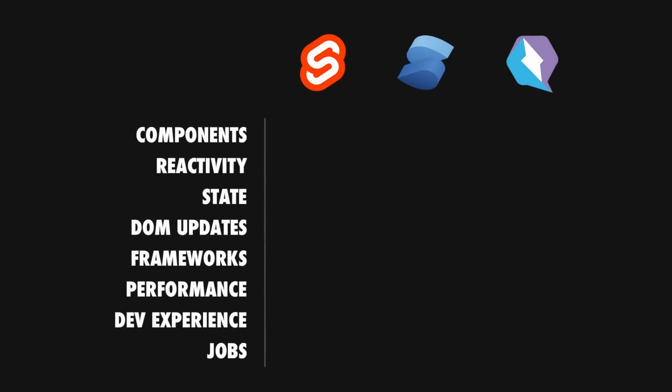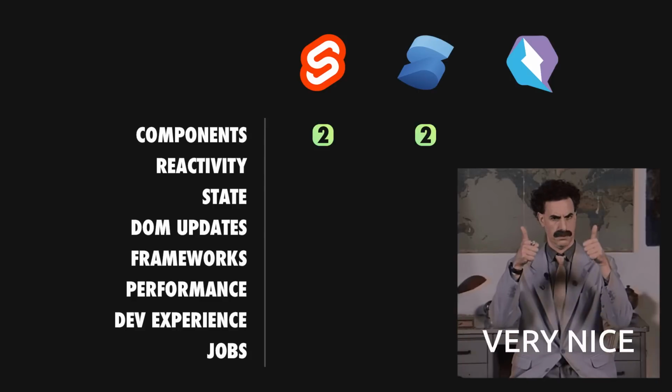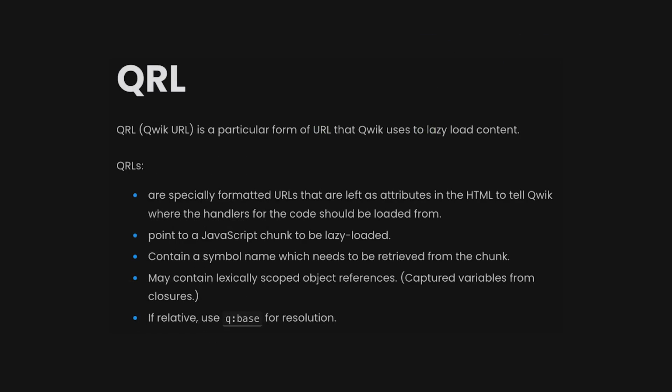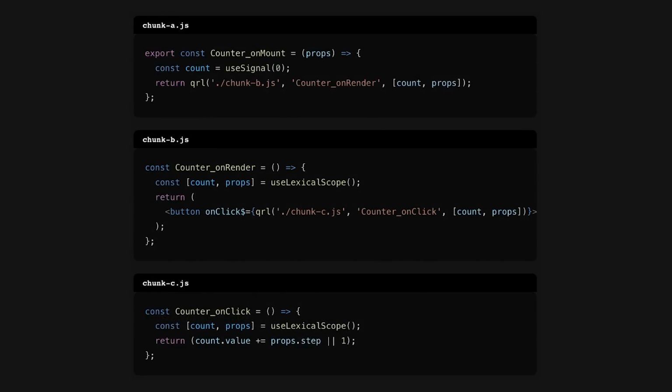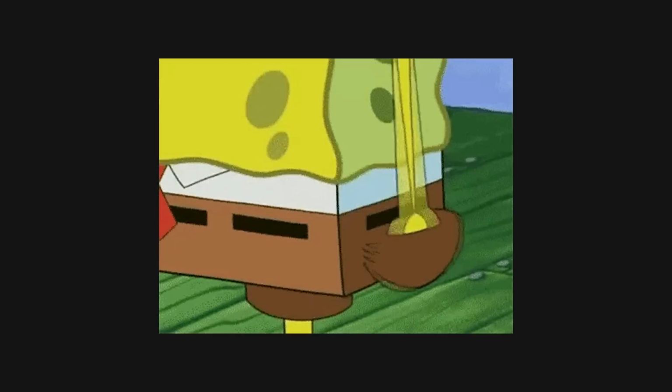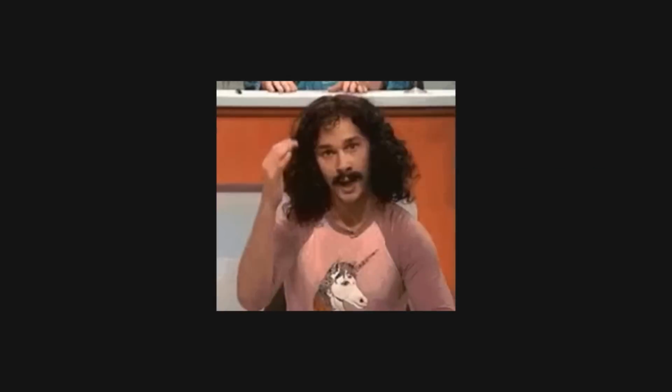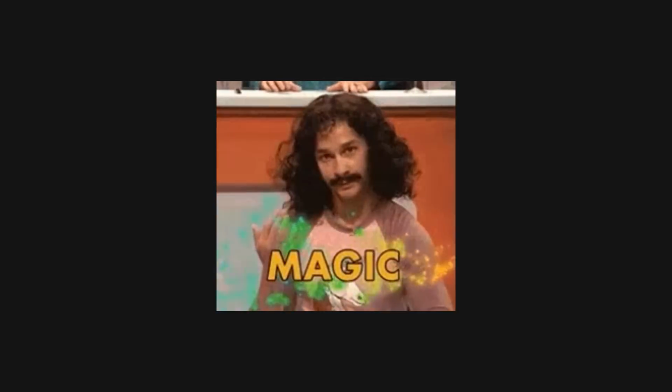When it comes to building components, I believe that both Solid and Svelte are doing an excellent job. Solid fully relies on the well-known React approach, while Svelte manages to keep things simple and clean. Qwik's approach is good enough for me, but I feel like their heavy use of QRLs and $ signs all over the code is not the best dev experience. QRLs are a very powerful mechanism and we'll look at them in more detail, but sadly they come at a price.